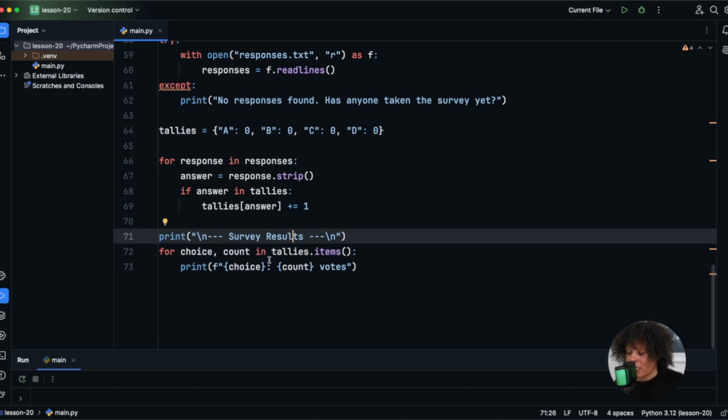So there's a lot of code right here. We did it in a lot of different sections. Let's run this through.